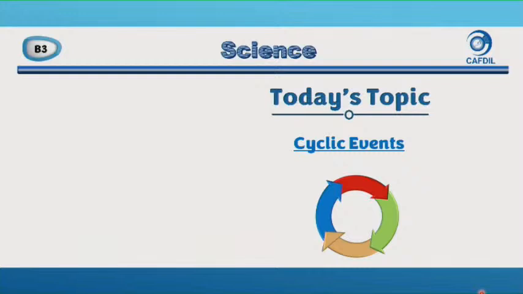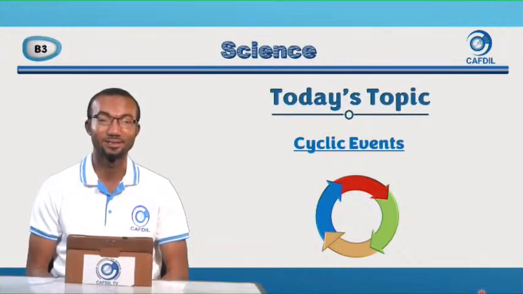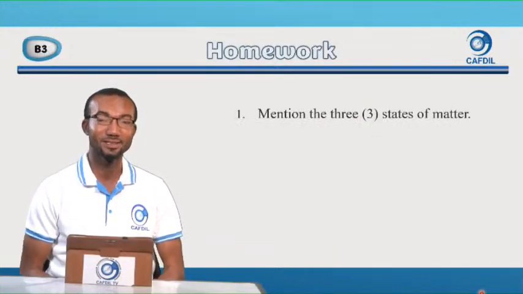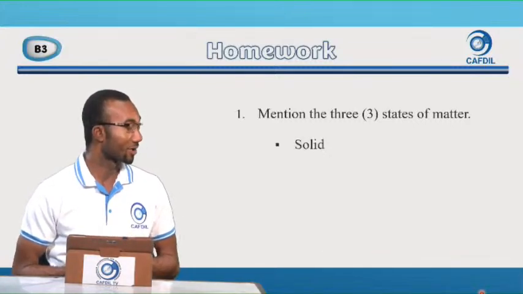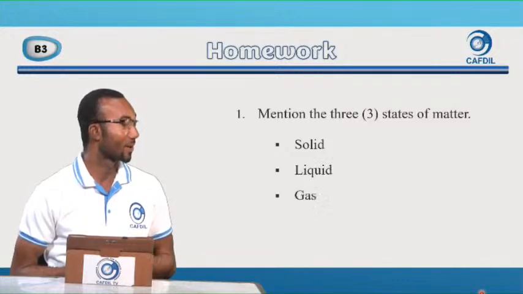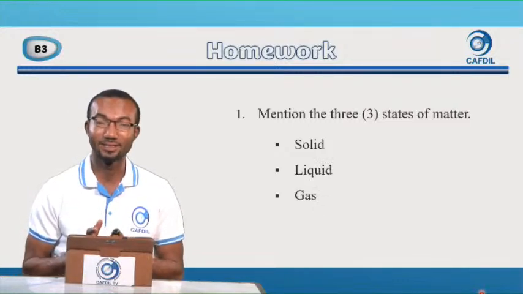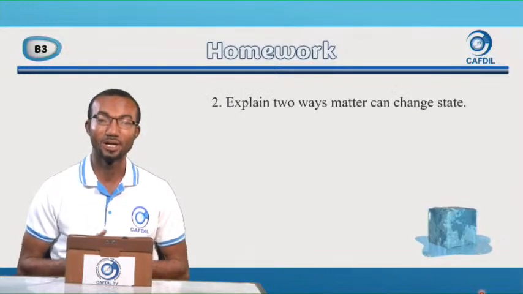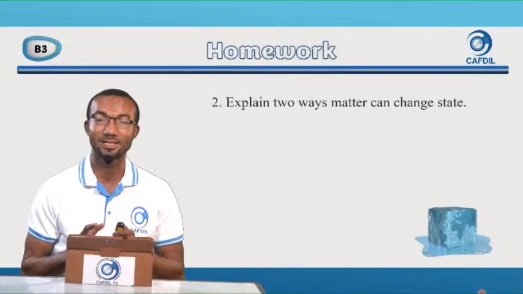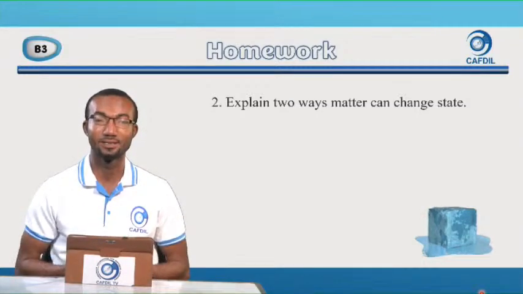Good. But before we begin, let's mark the assignment or homework you were given the last time on how substances change state. 1. Mention the 3 states of matter. So we have solid, liquid, and then gas. These are the 3 states of matter: solid, liquid, and gas. 2. Explain 2 ways matter can change state.